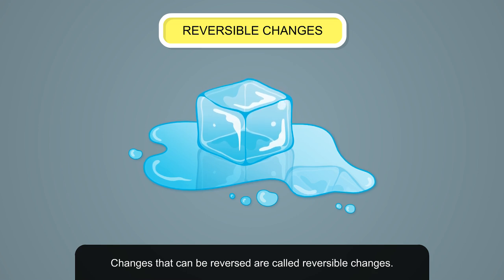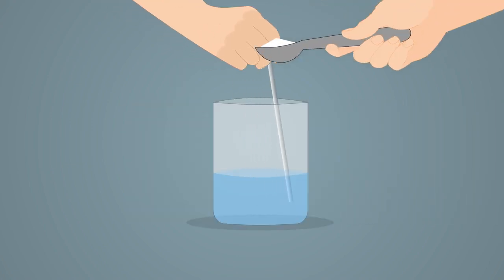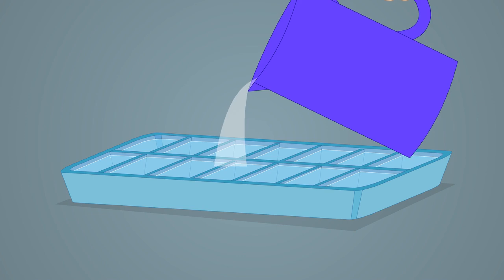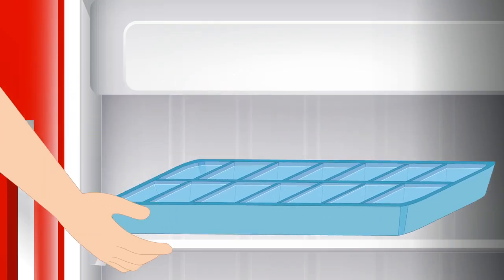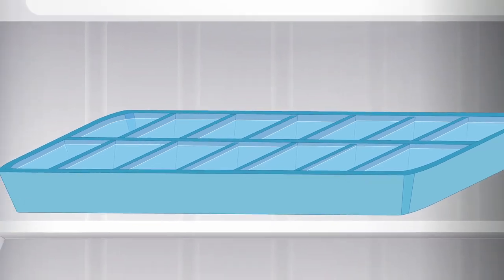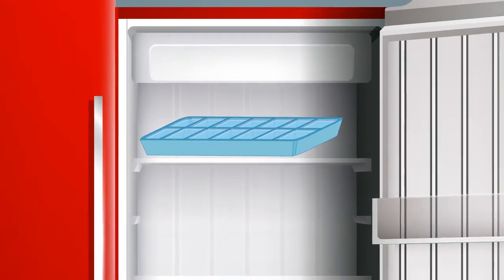Changes that can be reversed are called reversible changes. Examples of reversible changes are the folding of paper, dissolving salt in water, and converting water into ice. Let us learn more about reversible changes.